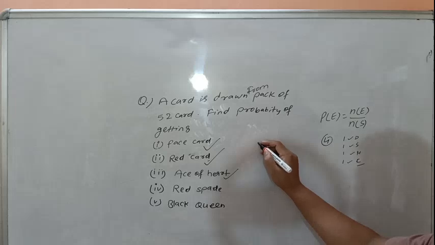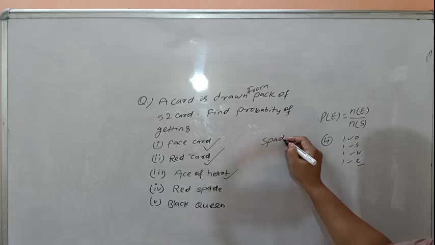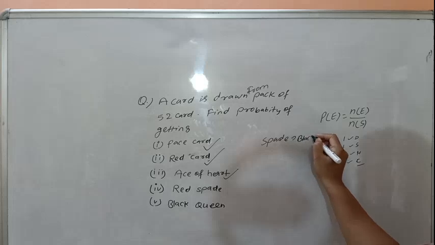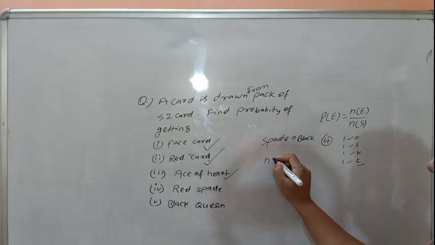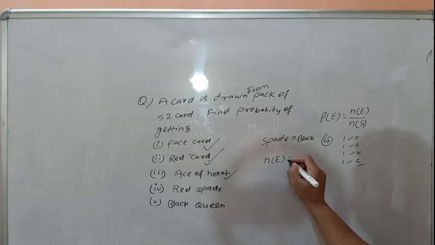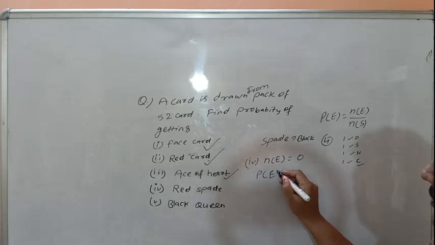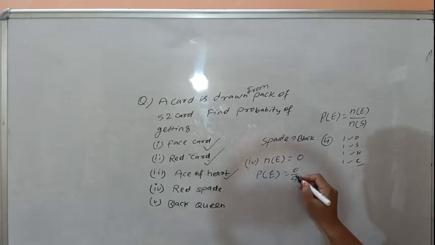Red spade. Spade is black, okay? All spades are black. Then number of red spades is 0. Then probability is 0 over 52, that is 0.